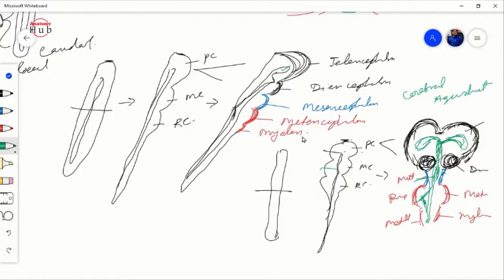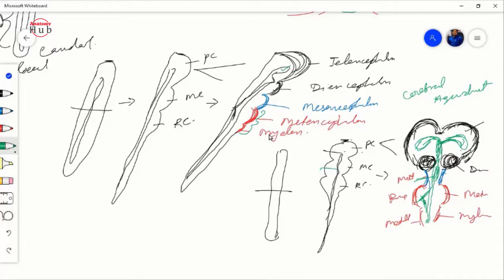Now your question is where is the cerebellum. Here we see this whole part is your rhombencephalon, divided into the upper part, the metencephalon, and the lower part, the myelencephalon.